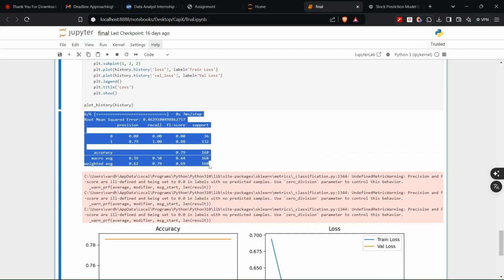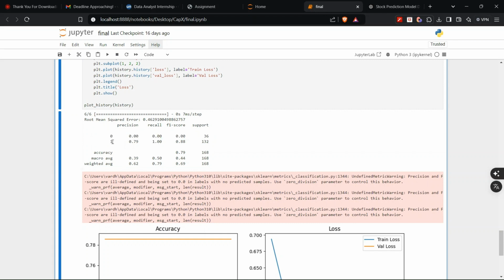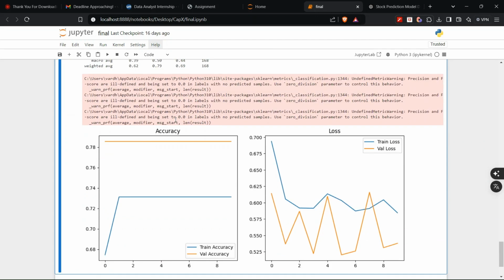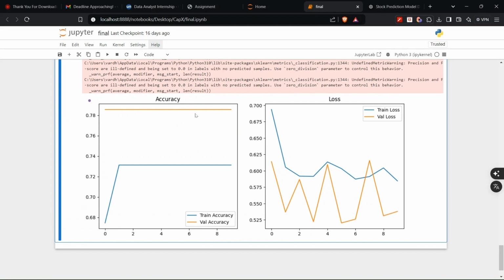This is a classification report. Here we can see the two labels, the target variables 0 and 1. 0 indicates down movement, and 1 indicates up movement. And we are getting an accuracy of around 80%. And this is a graphical representation of the accuracy and the loss.